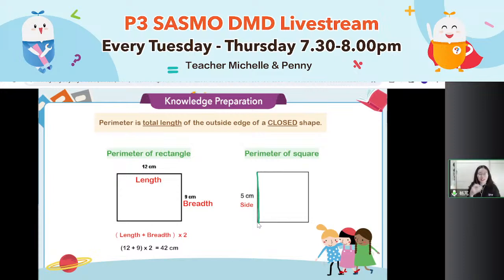You can give me your answer in the chat box. I think this one is easier than the rectangle. Yeah, the square is easier to calculate because it can be quick. Excellent, it will be 20.